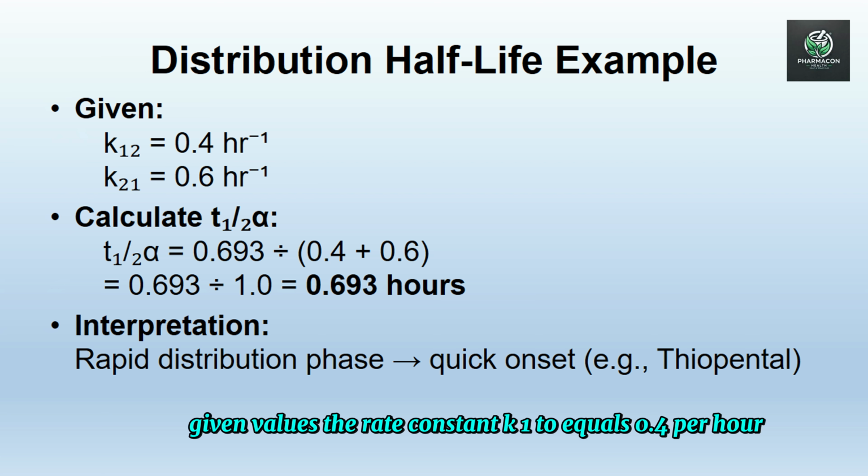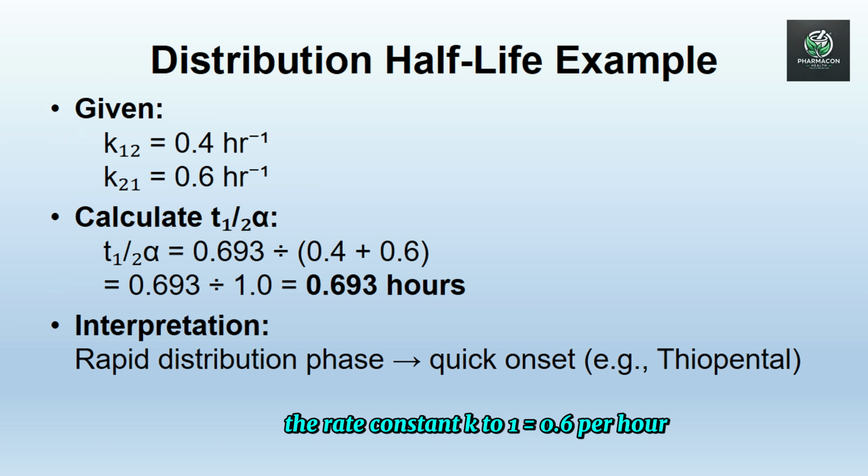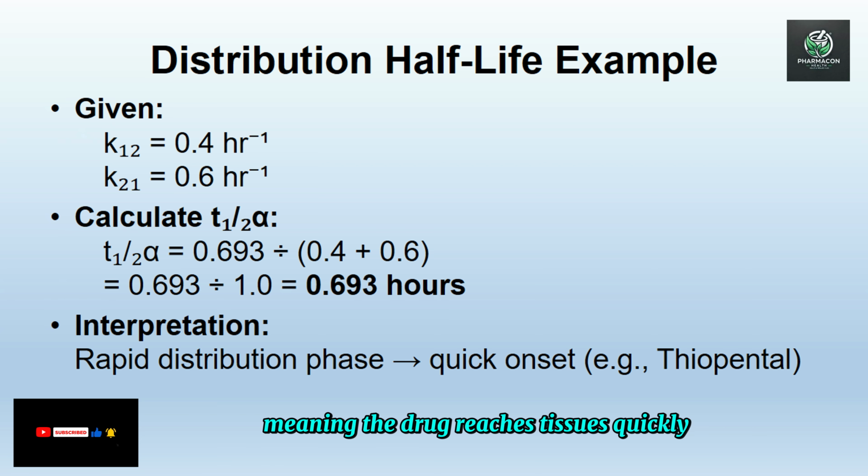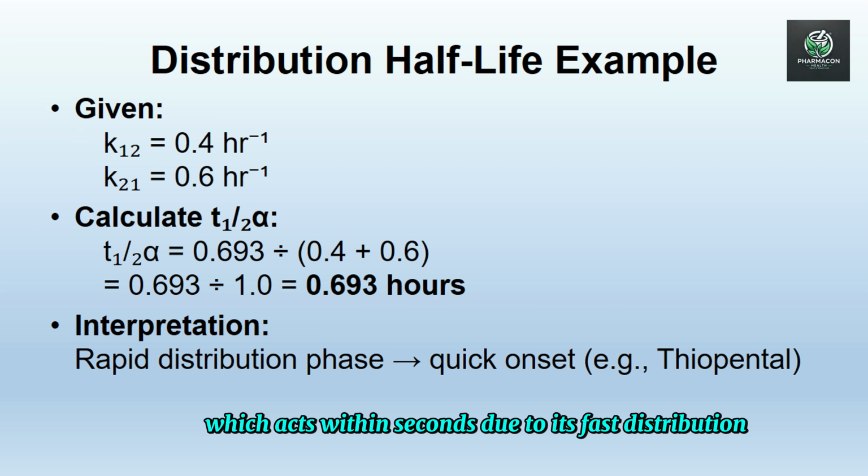Distribution half-life example. Given values: the rate constant K12 equals 0.4 per hour. The rate constant K21 equals 0.6 per hour. Calculation: to find the distribution half-life, first sum the rate constants. 0.4 plus 0.6 equals 1.0. Then divide 0.693 by 1.0. This gives a distribution half-life of 0.693 hours. Clinical interpretation: this short half-life indicates a rapid distribution phase, meaning the drug reaches tissues quickly. A well-known example is thiopental, which acts within seconds due to its fast distribution.